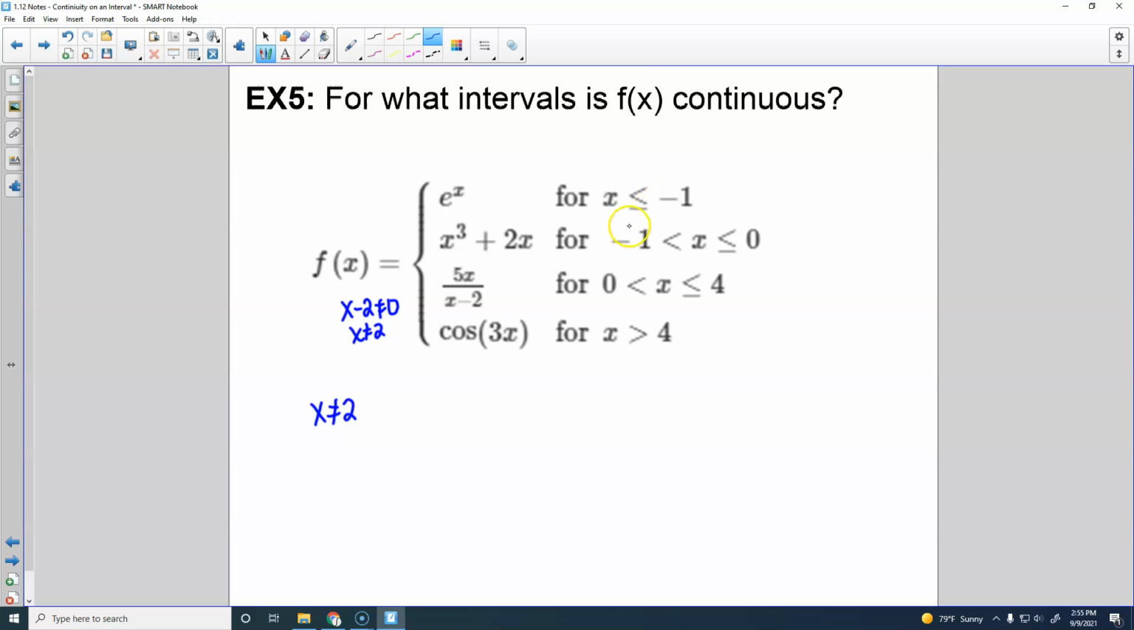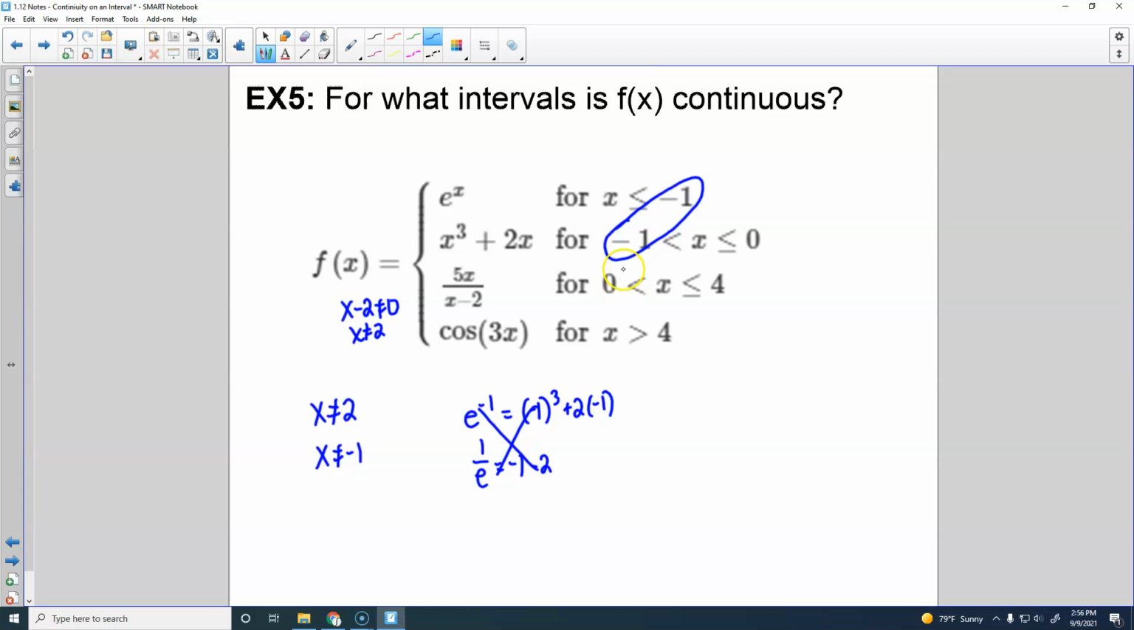But we're also going to have to check where the pieces of our graph come together. So at -1, I'm going to do e to the -1 and see if it equals -1 to the third plus 2 times -1. That's 1 over e equals -1 minus 2. Is that true? It is not. So x cannot equal -1. You've got a jump in the graph there because you're not getting the same value. You don't have to simplify.